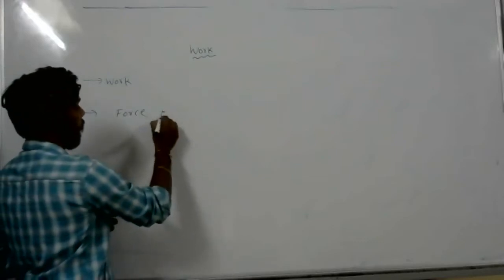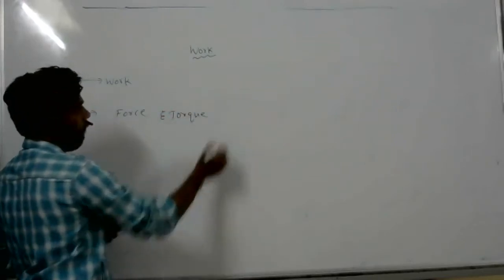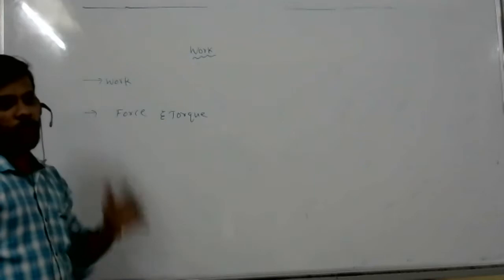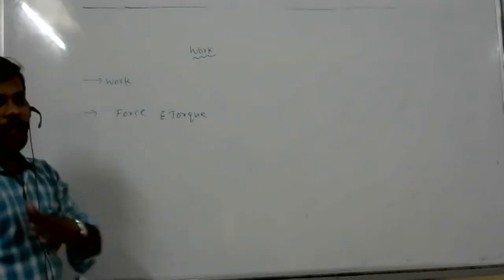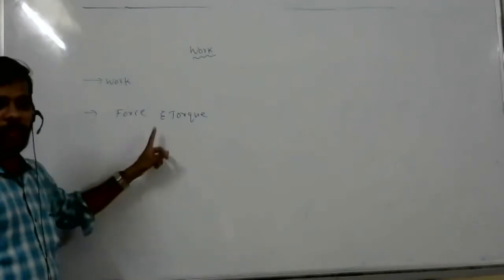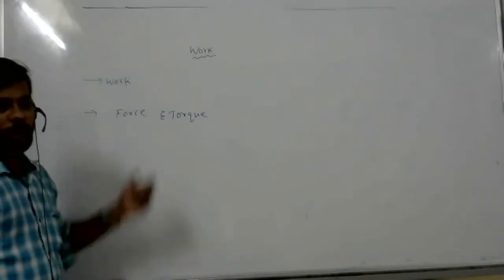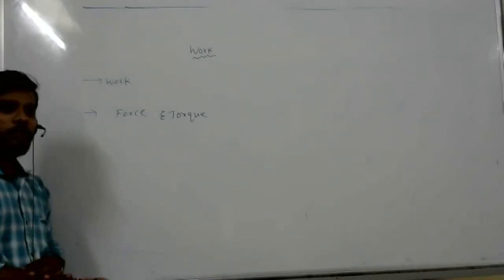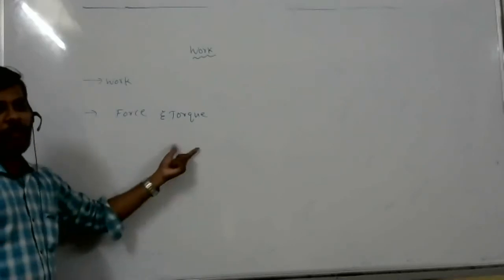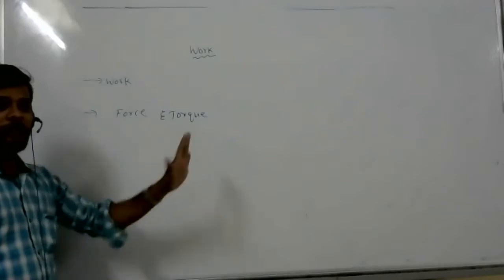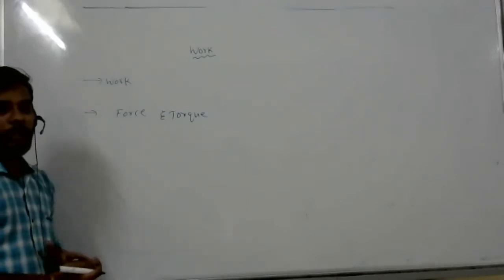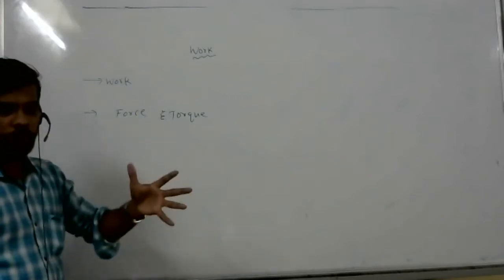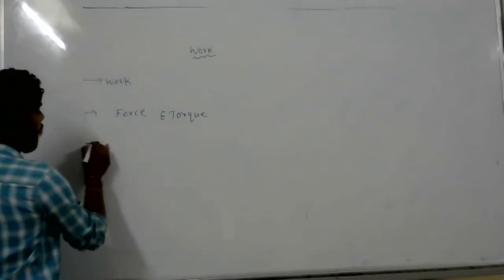In rotational dynamics, we call it torque. In ordinary motion, whatever force you take, that is work only. Here we have two things: one is straight-line motion, and the other is rotational dynamics. In rotational dynamics, it is torque, and otherwise it is force. Both are not the same. Torque is used for rotational motions; for a body moving in a straight line, linear kinematics, we use force. For angular kinematics, we have to use torque. So these two are responsible to do work. Formula.